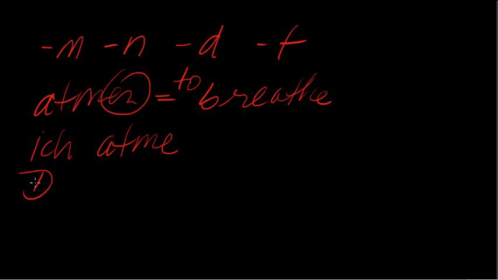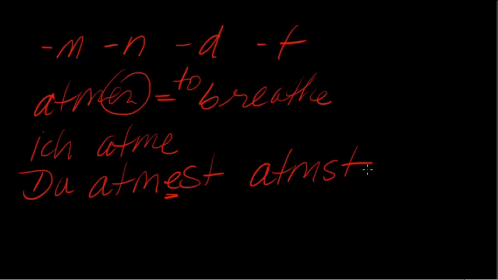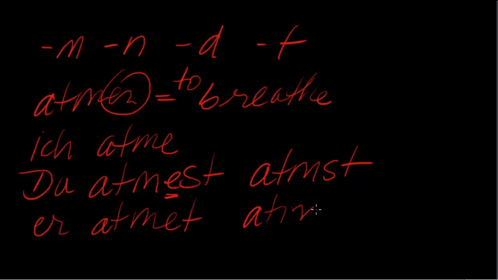But when we get to du, we add an extra e. Okay, that's not normal. See how we're adding the st like always. We're going to add an e, and that's only because it's kind of hard to say this word, atmst. So that's why they add the e: atmest. And atmet. So we're going to add it there as well, because otherwise it would be really hard to say that. So it's pretty intuitive, and that goes for D and T.